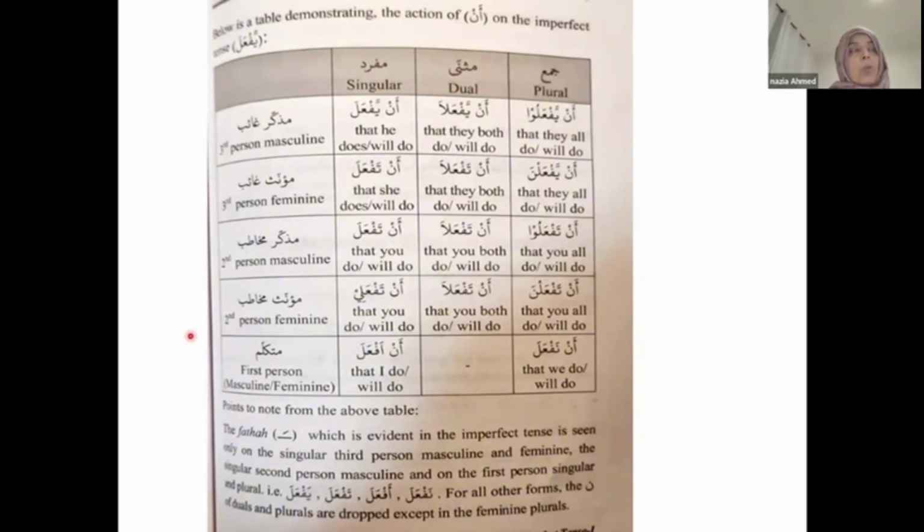And you're going to see it, we're going to go from left to right now, okay? Horizontally. So here we go. You're going to see an. So, an yaf'ala. Lam has got fatha on it, zabar. An yaf'ala, an yaf'ala, an yaf'alu. An taf'ala, an taf'ala, an yaf'alna. So you can see now. Now, I want you to notice, I'll give you 30 seconds. Tell me what's something unusual about this conjugation.